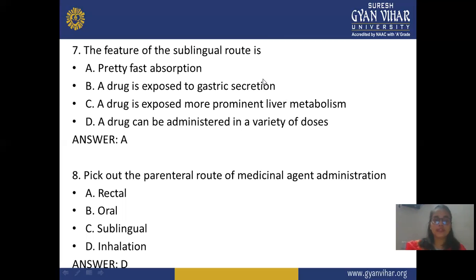Next, eighth question: pick out the parenteral route of medicinal agent administration. The options are rectal route, oral route, sublingual route, and inhalational. The first three are not parenteral routes, they are extravascular or some other routes, but inhalational comes under the parenteral route. So the answer is inhalational, option D.